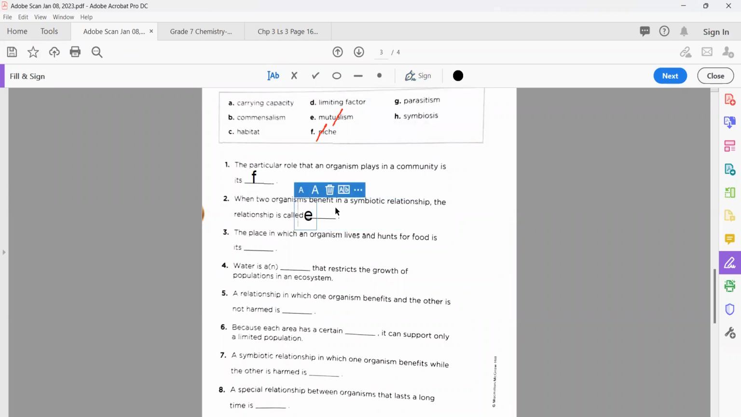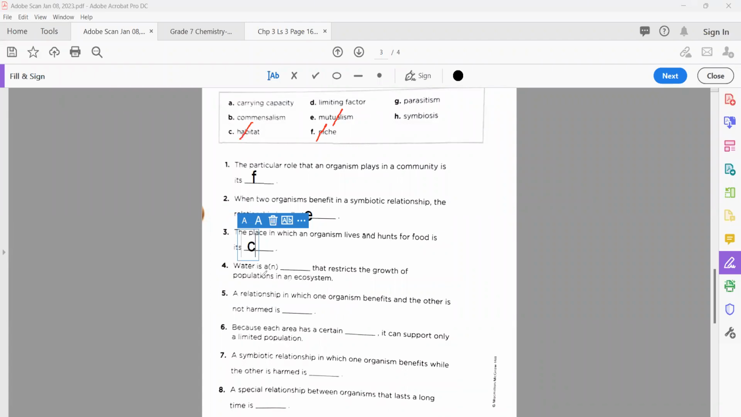E. Now, number 3. The place in which an organism lives and hunts for food is its dash. The easiest one. You know this one very well. C. So what is C going to tell us? Yes, C is going to tell us about the habitat. Very good. After this, we move to the next one.